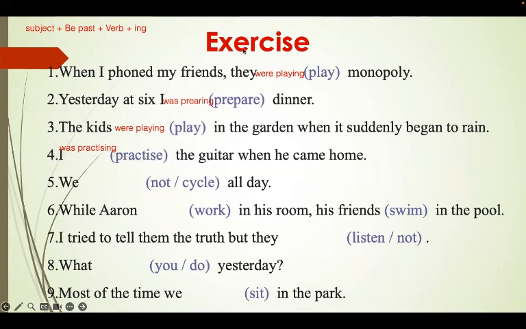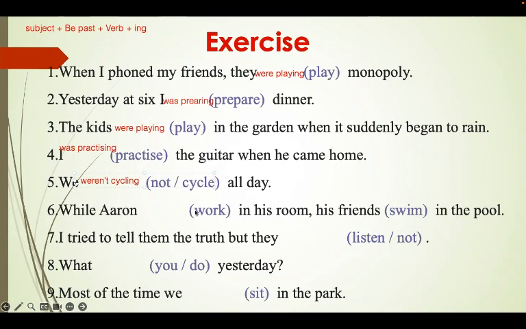Number 5, we, and we have, remember, pay attention all the time, we have a negative here, not. So pay attention, we have not, so it's a negative statement. So we were not, or we weren't, and then we put the verb, cycle, okay, and ing. We weren't cycling, or we were not cycling, both of them are correct.